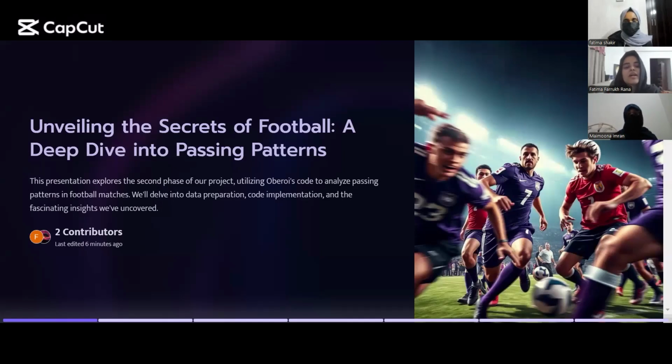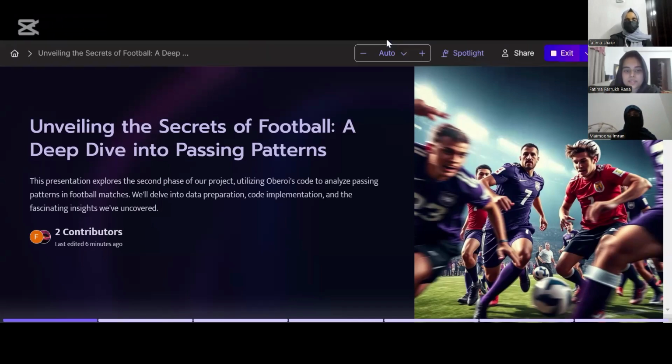Assalamualaikum everybody. So today we're going to present the second phase of our discrete project. And in this, first we're going to talk about understanding the input dataset of football matches.